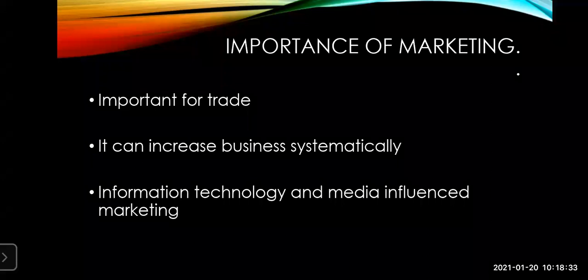For example, take any soap brand: when its advertisement comes, it is presented very nicely, so people feel that using this soap will be very good for them, and they are attracted towards it. This will create a demand, so the producer, the wholesaler and the retailer will all be in profit.